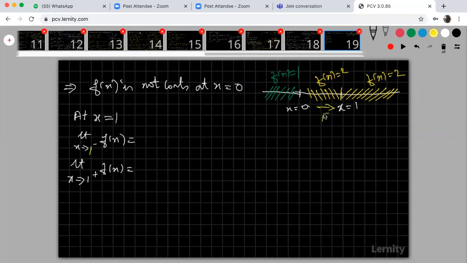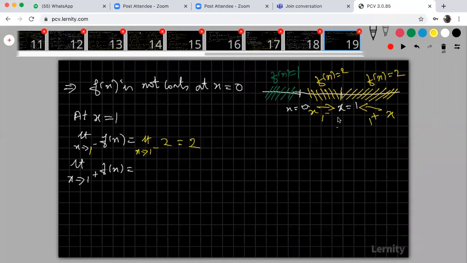Now look at that. 1 minus means these values, when x tends to 1 minus. When I'm taking x values like this, it is called 1 plus. When x tends to 1 minus, what is my f of x? My f of x is 2. So therefore, applying x is equal to 1, the answer is 2 only. Here, 1 plus means when x tends to 1 plus.